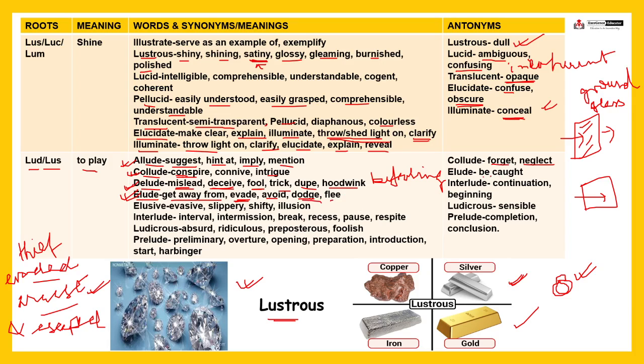And just the opposite is be caught. Fine. The thief was caught. Elusive means evasive. Similar, it comes from elude itself. Evasive, slippery, shifty, illusion. Fine. Elusive. Fine. Next is interlude, means interval, intermission, break, recess, pause, respite.